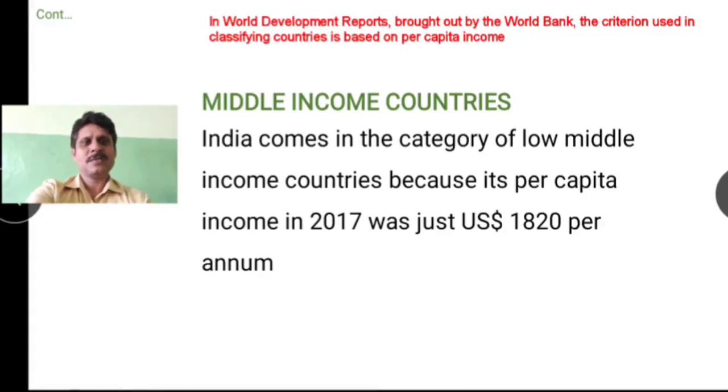Here you can notice that India is found in the lower middle income countries, because its per capita income in 2017 was just 1820 US dollars per annum. So we are just above the low income countries.